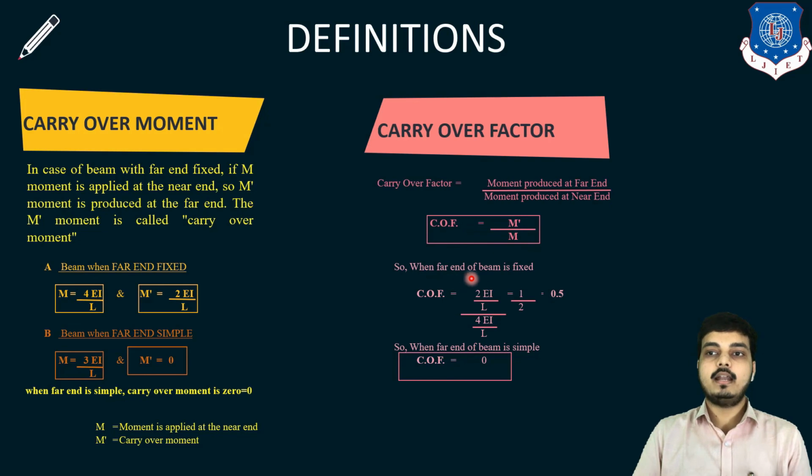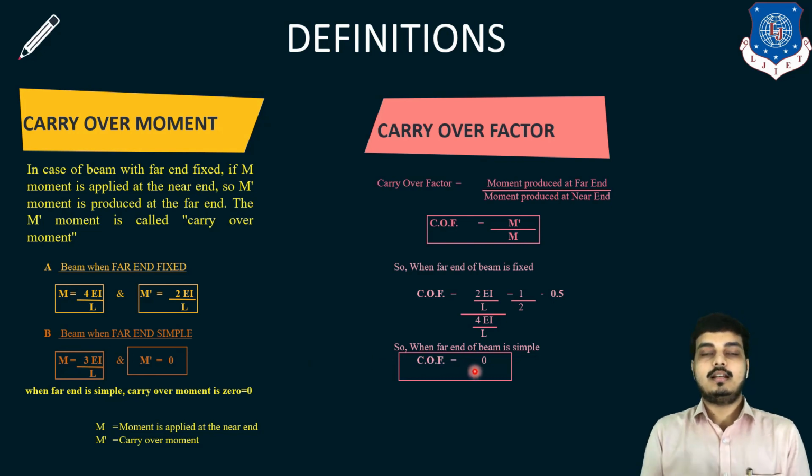When the far end of the beam is fixed, let us consider this case, our carryover factor is M dash, which is my far end moment. And what is my far end moment? This one, 2EI upon L, divided by the capital M, which is my produced moment, 4EI upon L. After cancelling out everything, I get 1 upon 2, which equals 0.5. So for a fixed far end, my carryover factor becomes 0.5. And we know that if the far end is simple, M dash is 0, so ultimately the carryover factor is also 0.